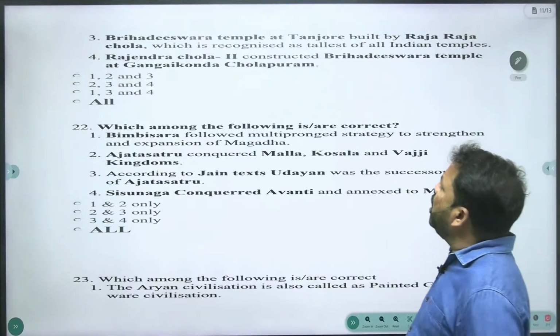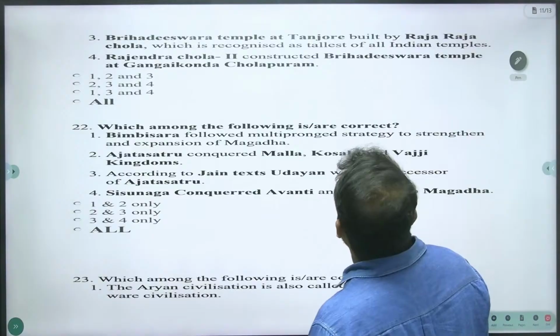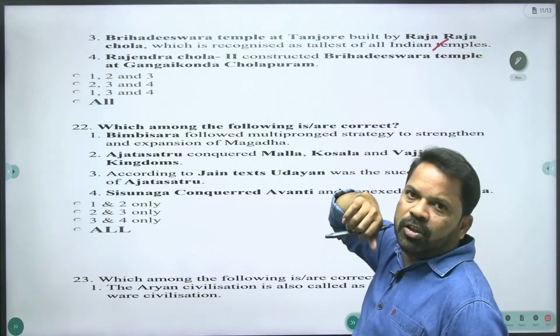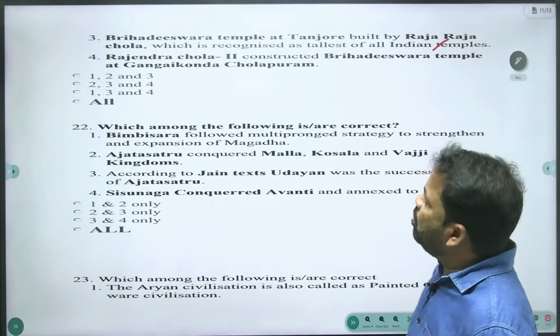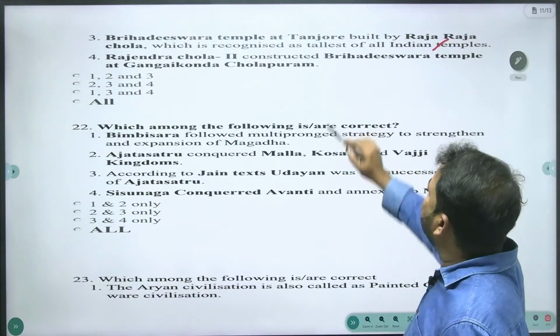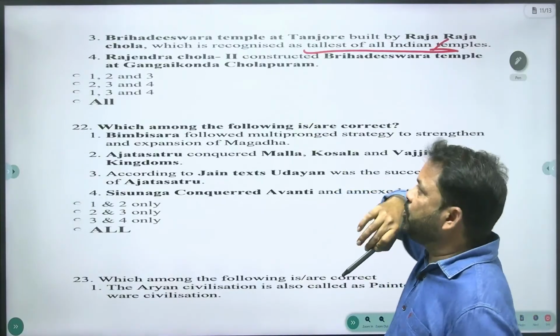Brihadishwara temple at Tanjavur, built by Raja Chola, which is recognized as the tallest of all Indian temples. Yes, this is the right statement. The Shiva temple at Tanjore, constructed by Raja Chola, recognized as the tallest of all Indian temples. That is the right statement.